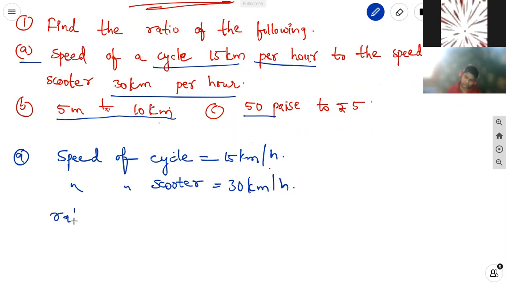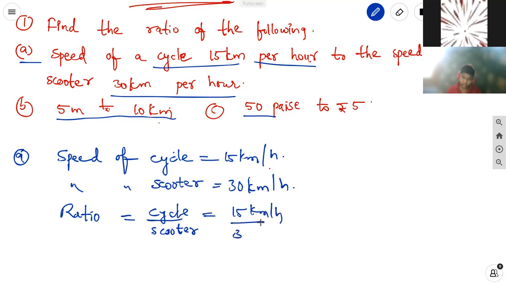The ratio of cycle by scooter is the speed of the cycle over the speed of the scooter, 15 km per hour by 30 km per hour. Kilometer per hour cancels. 15 ones are 15, 15 twos are 30, that is equal to 1 by 2.